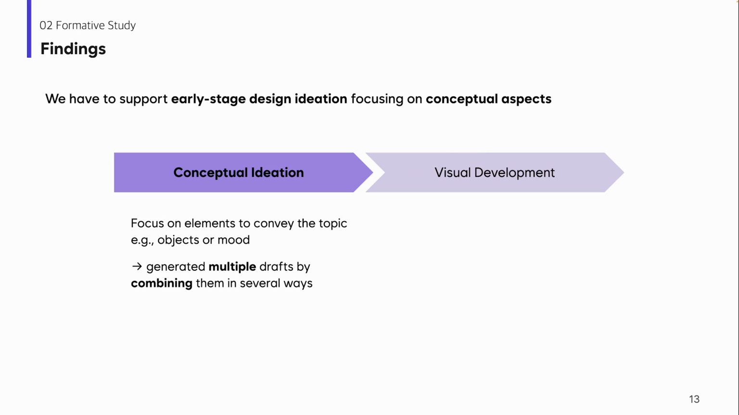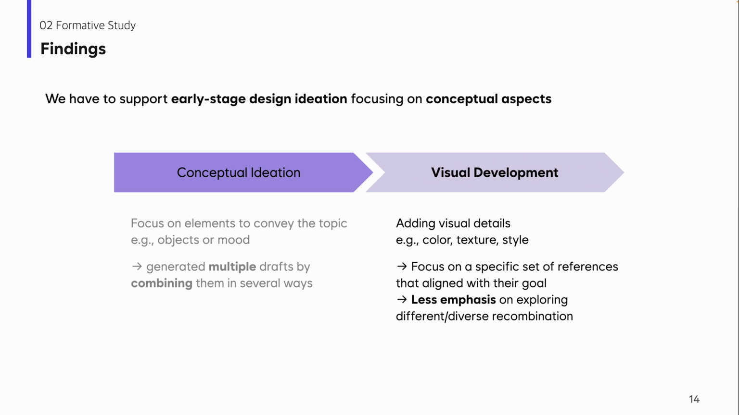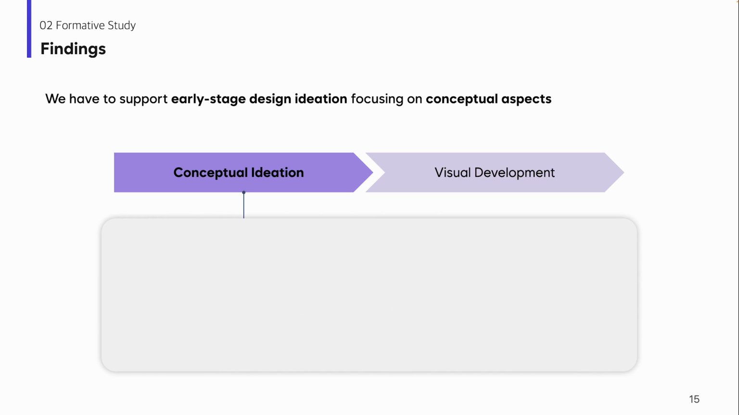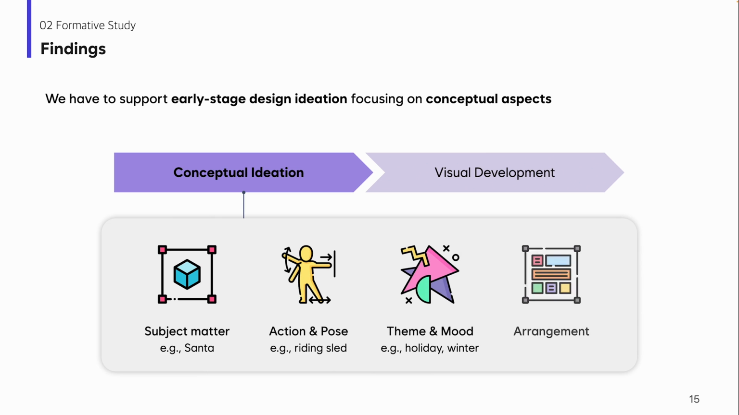The first finding was that there were 2 different stages of ideation using references. First is conceptual ideation, where people focus on elements related to the design topic and usually generate multiple drafts by combining the references. However, in the next step, called visual development, they focus not on exploring different recombinations, but more on applying some elements from the reference to their own idea. Therefore, this work focuses on supporting the recombination in the initial conceptual ideation phase. Then, we analyzed what kind of elements designers extracted from the reference and defined 4 categories, which are subject matter, action and pose, theme and mood, and arrangement.